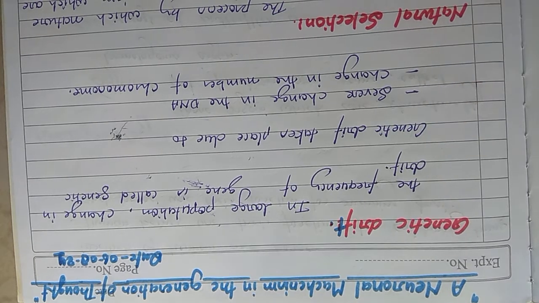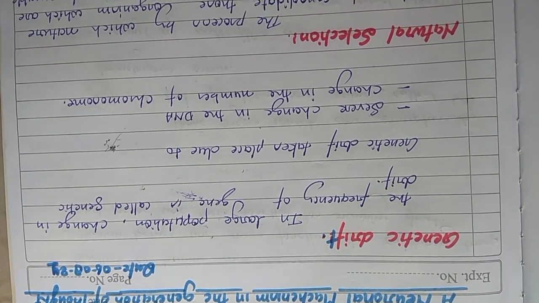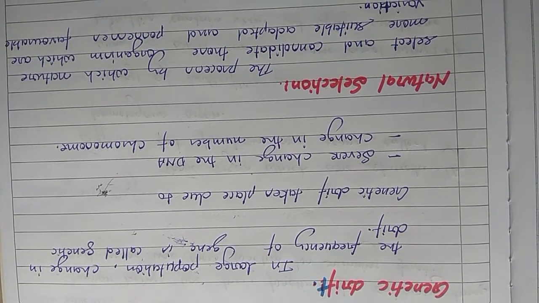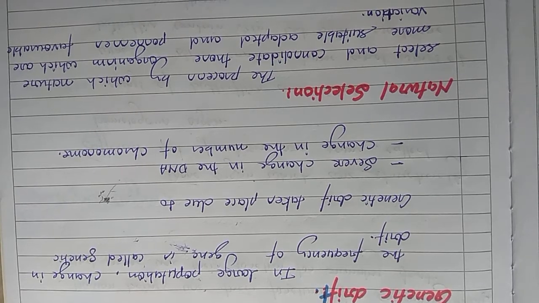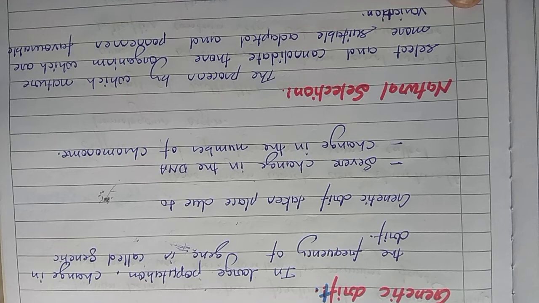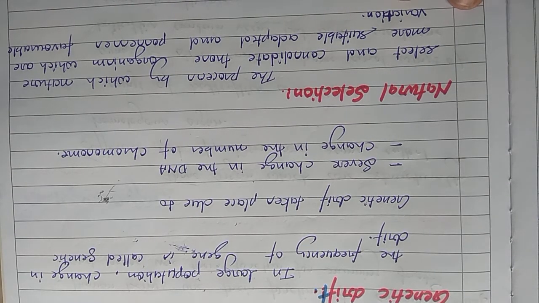Now today we discuss natural selection. How does natural selection help in the formation of new species? We already explained a natural selection example in a previous video, about a group of beetles. In the group of beetles, suddenly one green beetle is produced, and this green beetle is suitable, adapted for the environment. So this is natural selection.